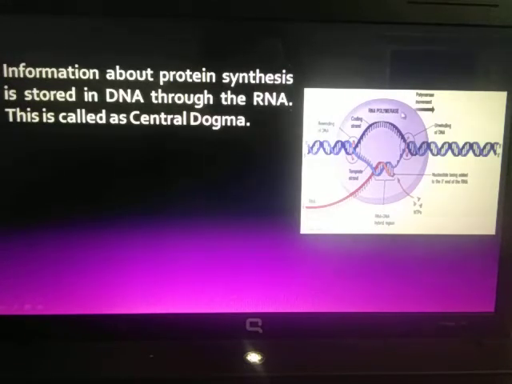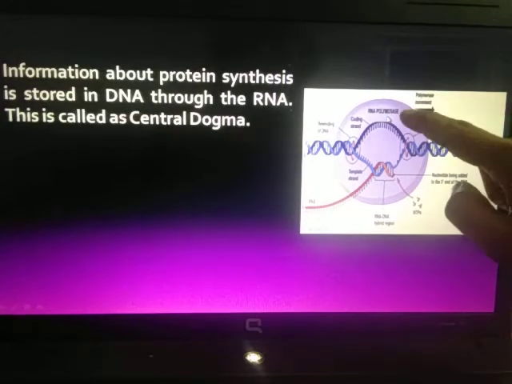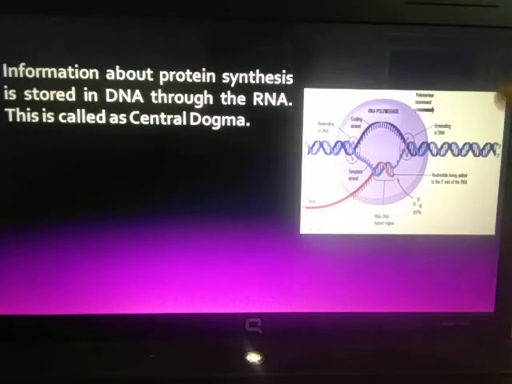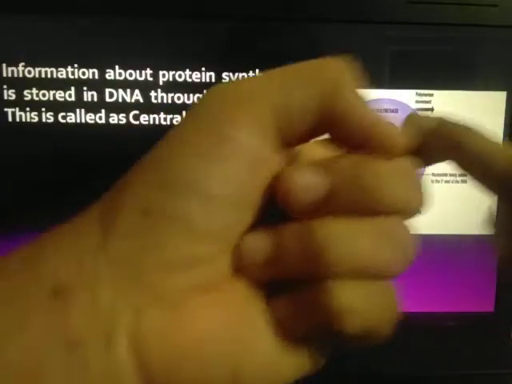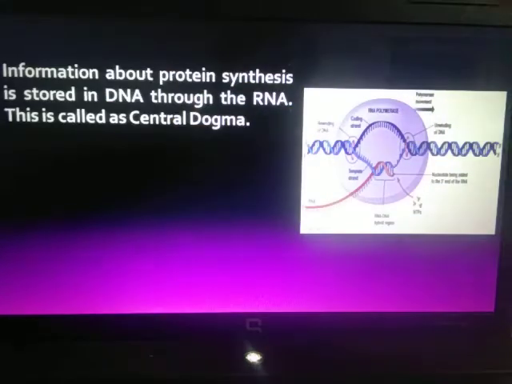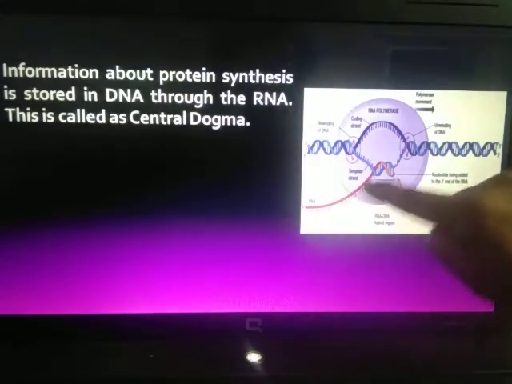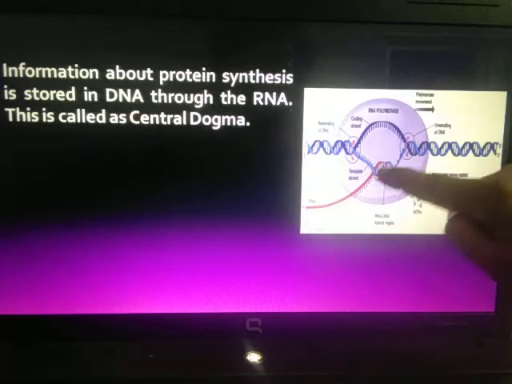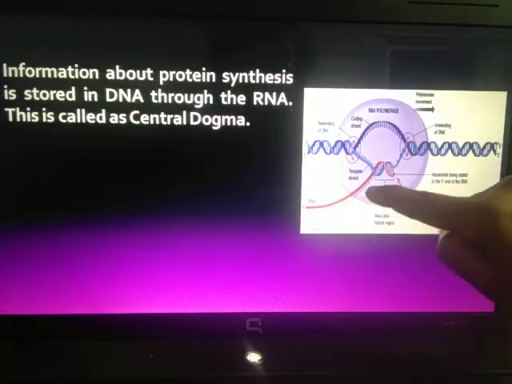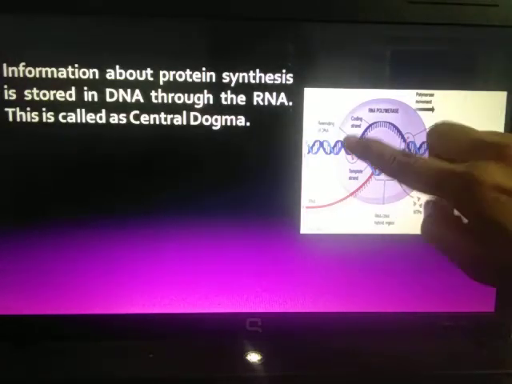Now what is RNA polymerase? This enzyme is meant for the formation of RNA, so that is why it is called RNA polymerase. That means it polymerizes the RNA to form the mRNA strand. You can see over here this red colored line. It is nothing but mRNA which is formed from DNA.